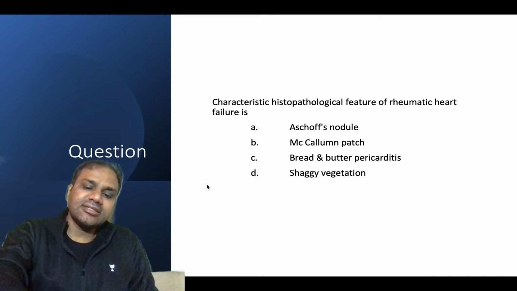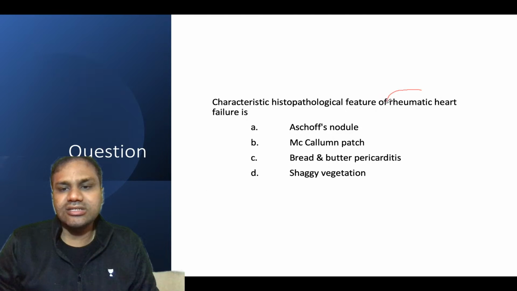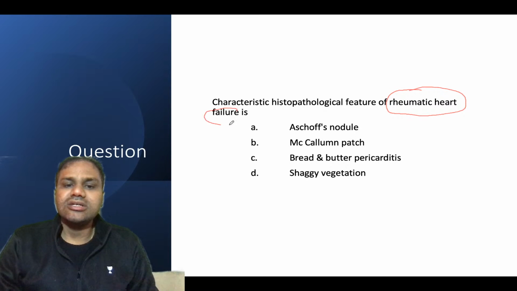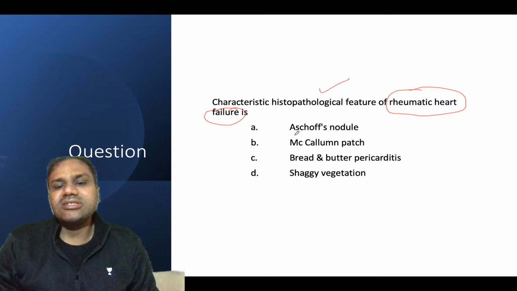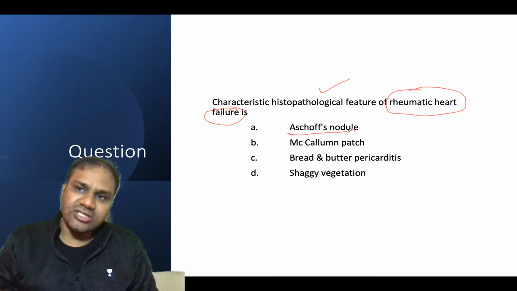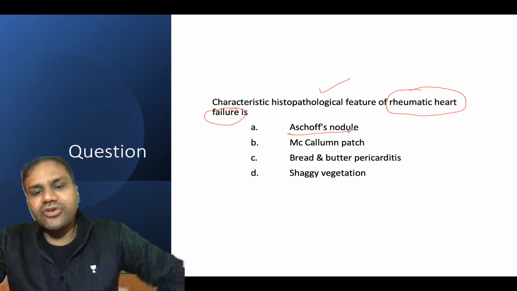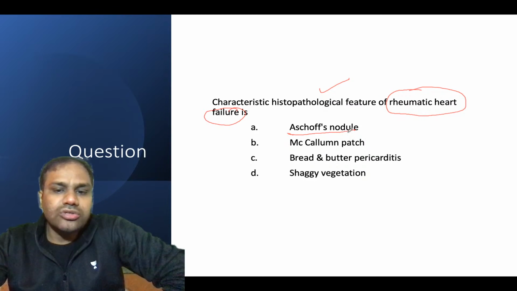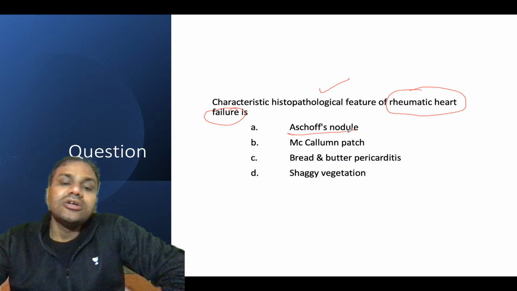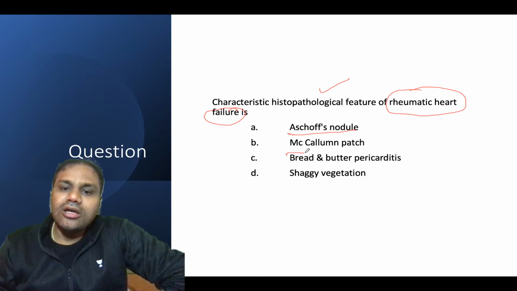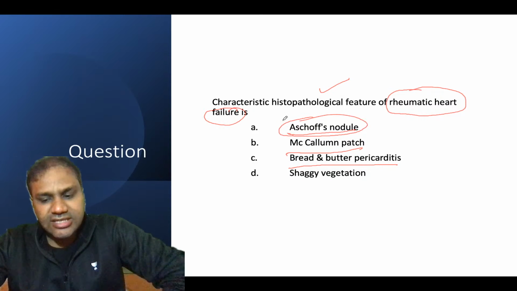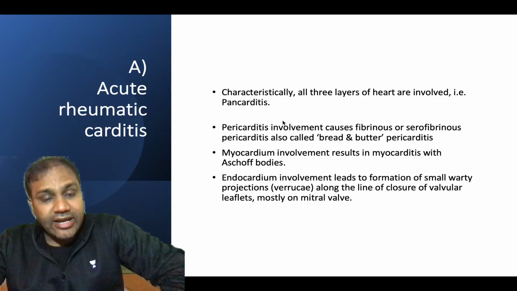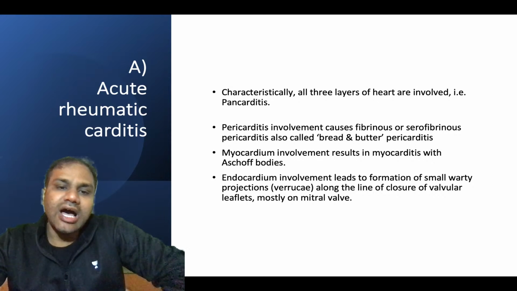Now another question: characteristic histological feature of rheumatic heart disease. When I talk about rheumatic heart disease or rheumatic fever, the characteristic histopathological feature is Aschoff's nodule. You may also see MacCallum patches, bread and butter pericarditis, and sagoing vegetations, but Aschoff's nodules are the characteristic feature. In acute rheumatic carditis, Aschoff's nodules are characteristic.